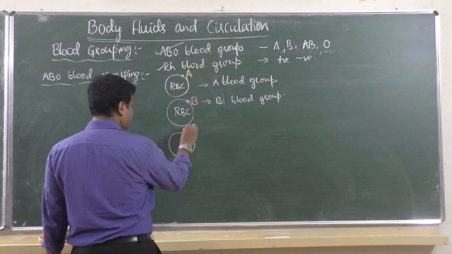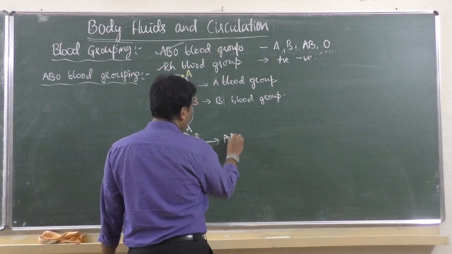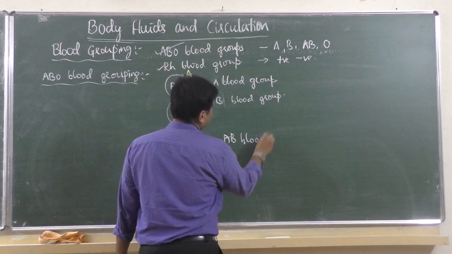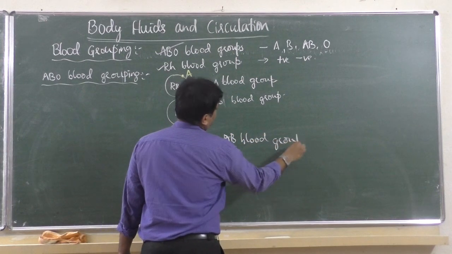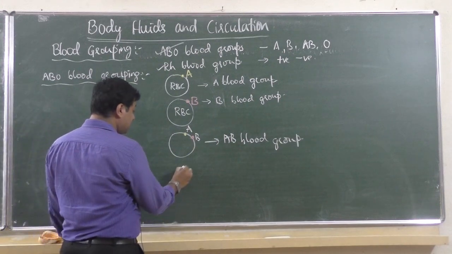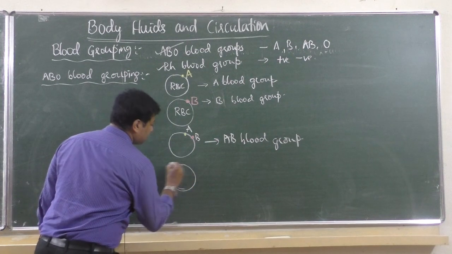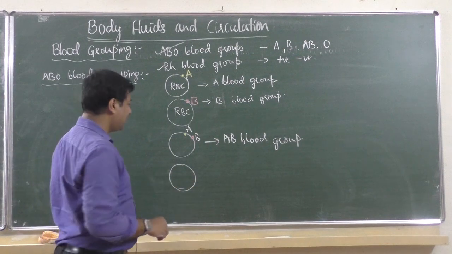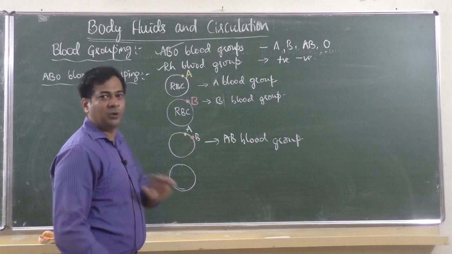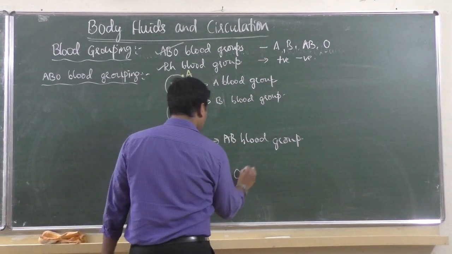If you have both, then it is AB blood group. And one more case is there, you cannot neglect this case also. If no antigen is present, no antigen A, no antigen B, then it is O blood group.